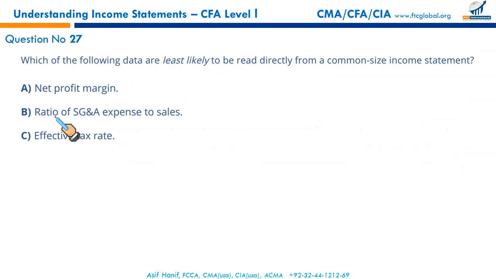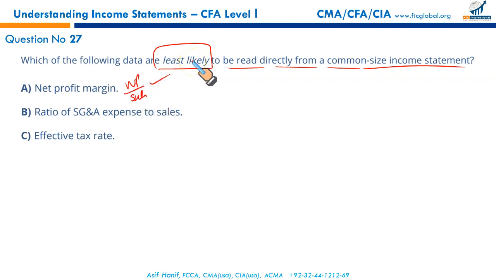Next, which of the following data are least likely to be read directly from the common size income statement? Net profit margin, net profit upon sales, yes. Net profit as a percentage of sales, yes, it will be found there on the common size income statement. Ratio of selling and general administrative expenses to sales, again, that as a percentage of sales will be there. But effective tax rate, this isn't there.